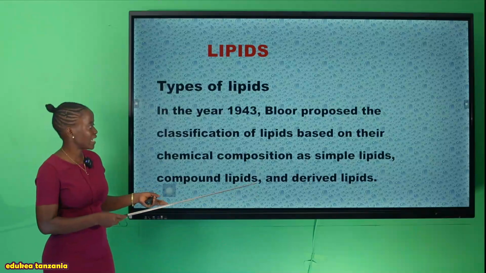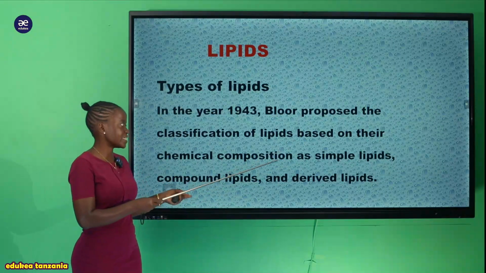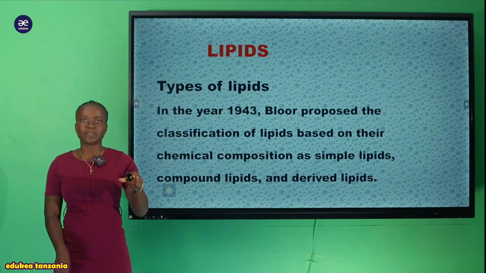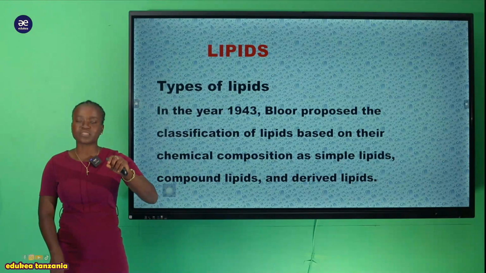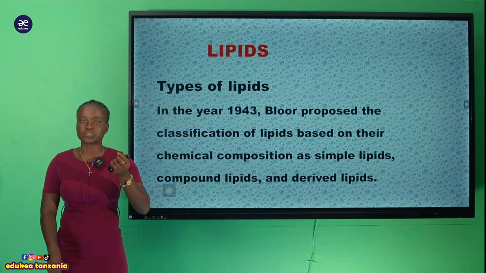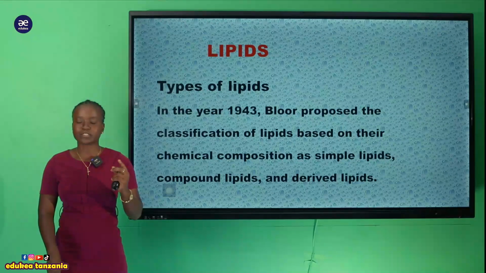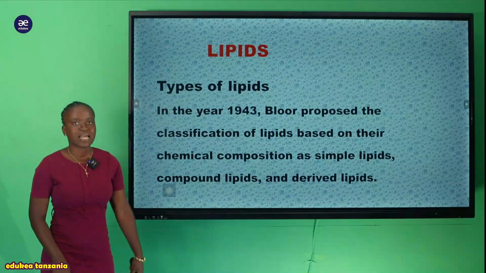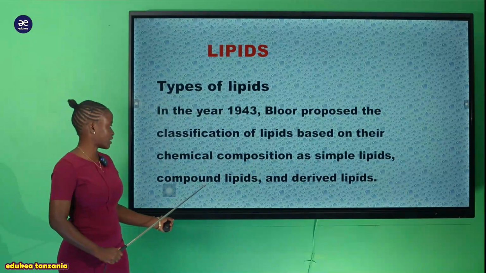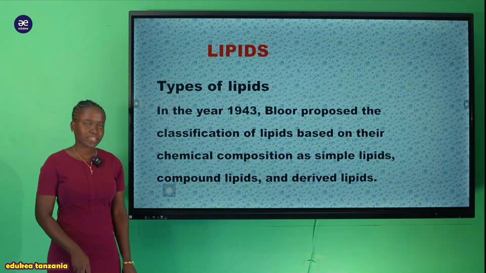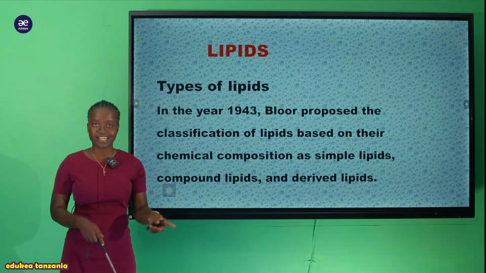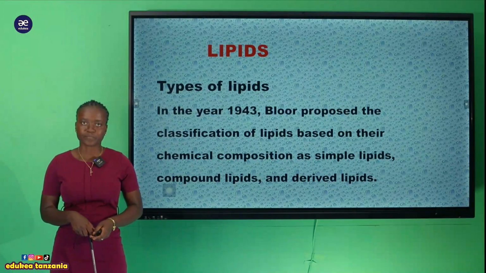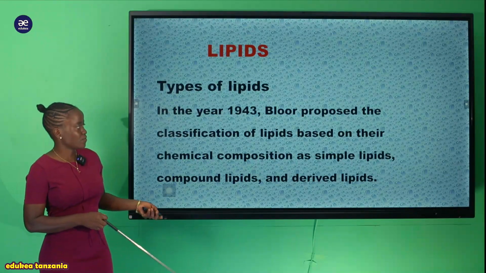Now the first kind of lipid based on their chemical composition, kwa maana kwamba ndani ya hiyo lipid kunakuwa na the same constituent, types of bond and so on. So akaipa jina la kwanza ni simple lipids, the second one is the compound lipid, and the last one is the derived lipids. So that is based on that scientist. And now let's see one after another.